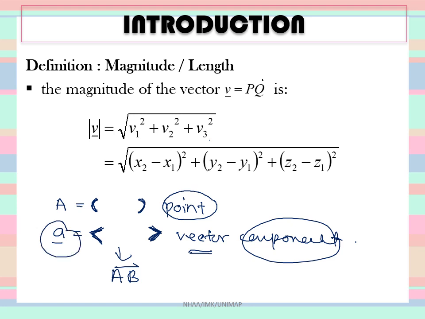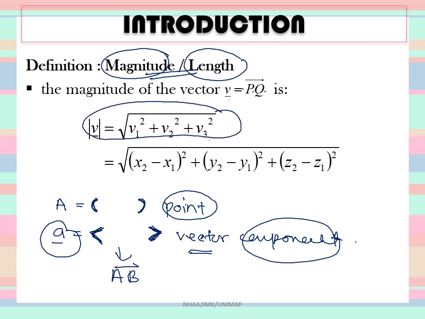Alright, so the next definition is magnitude, or the length. Remember, magnitude is length. So the magnitude of vector V or vector P to vector Q, we can calculate by using this formula. It is just the square root of the summation of the square of each component.